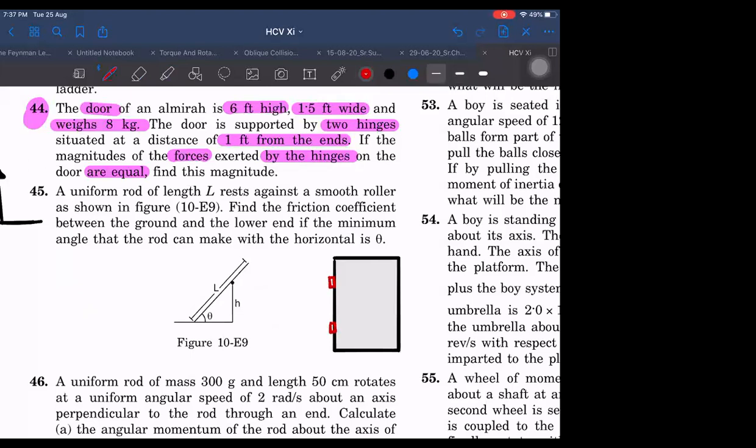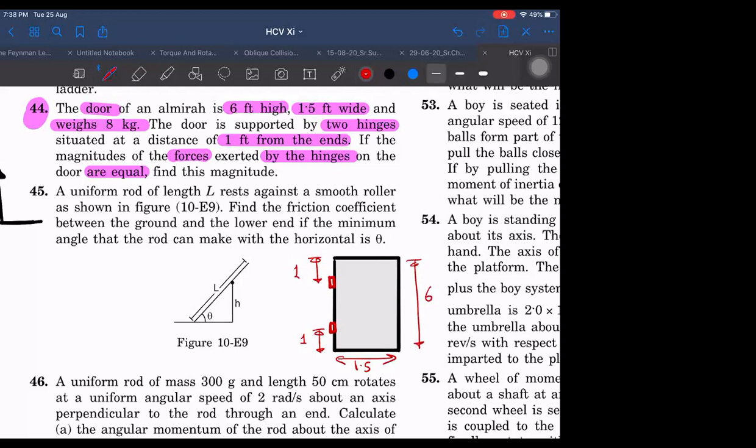And what is the distance of the hinges? Hinges are at a distance of 1 meter, sir. 1 unit each. The total dimension is given as 6 feet, and between them 4 is given.